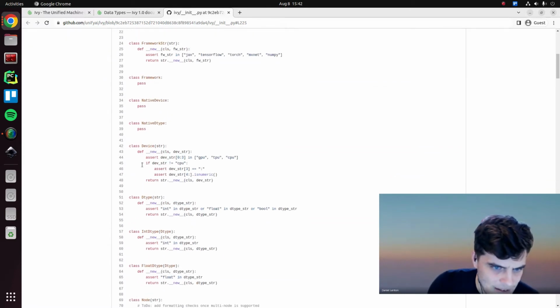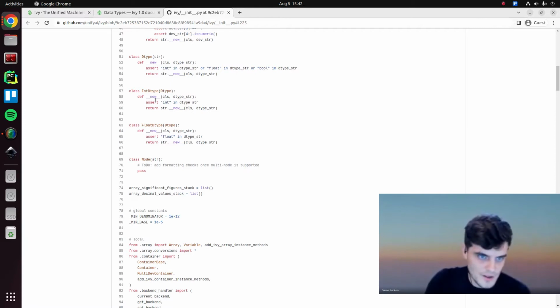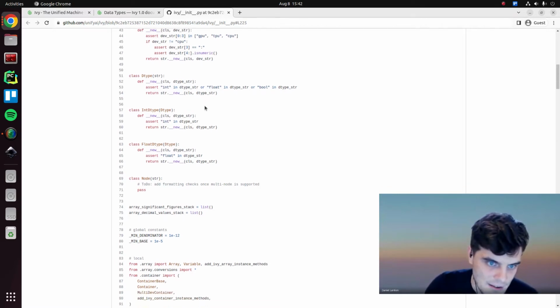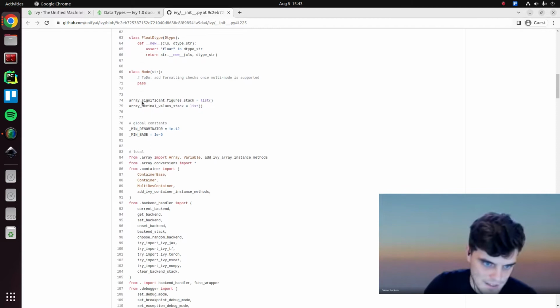I think these are defined here, perfect. So we have, like, the int data type, which inherits from the data type, which itself inherits from the string. The data type just is anything which contains an integer, or float, or bool in the string. We could also do assertions for the number of bits, but I don't think it's strictly necessary. Maybe in future we'll extend this. Int data type is something with int in the string, and float is something with float in the string. Maybe at some point we'll increase this assertion to make this subset even more explicit, but I'm not sure that's necessary right now.